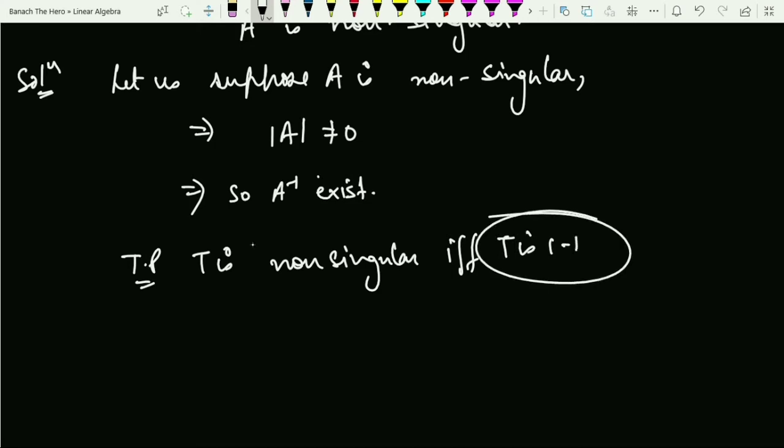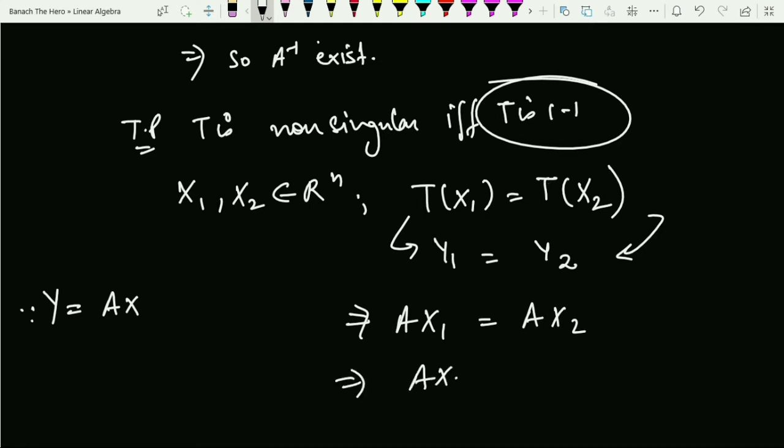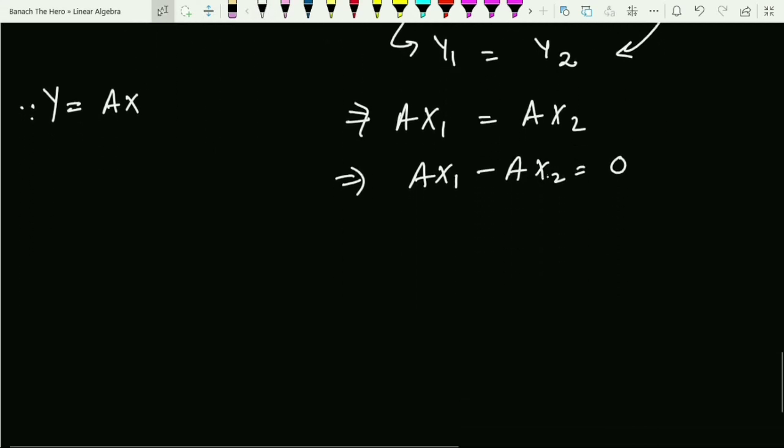For 1-1, I'll consider any arbitrary elements, x1 and x2, coming from the domain Rn, and I will assume their images are equal, and if the elements come out to be equal, I will say the map is 1-1. So what is T of x1? This is y1, and what is T of x2? It's nothing but y2. Since T of x1 equals y1 and T of x2 equals y2, this implies Ax1 equals Ax2. So this further implies Ax1 minus Ax2 equals 0, and here 0 is a zero matrix to be more precise. If you take A common, this is A(x1 minus x2) equals 0.